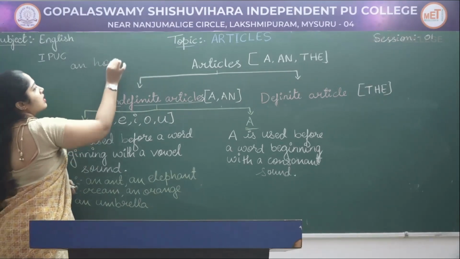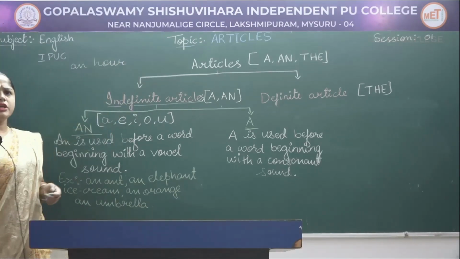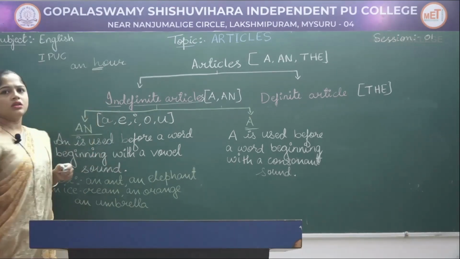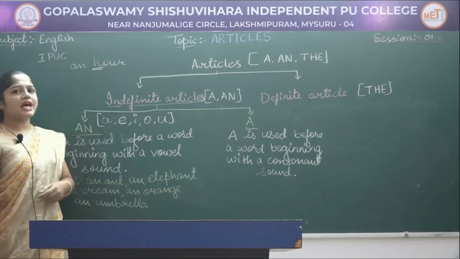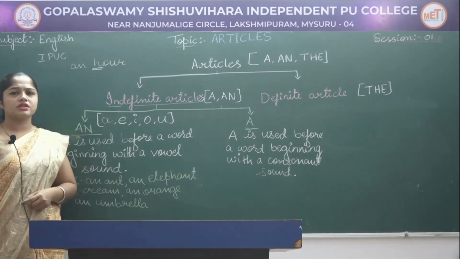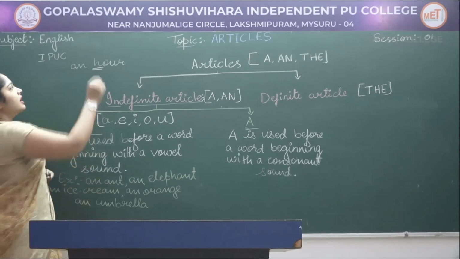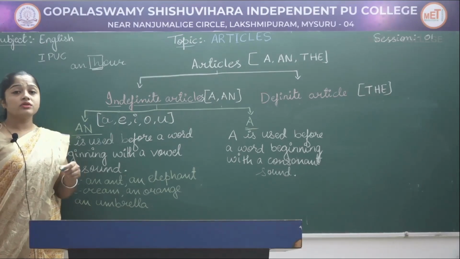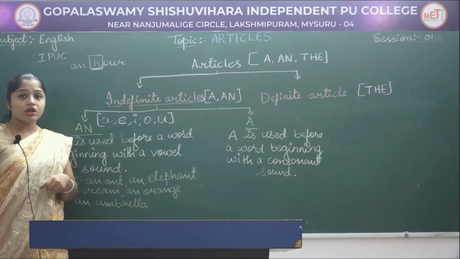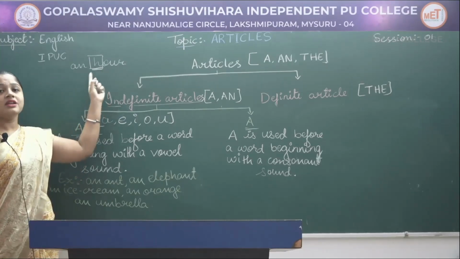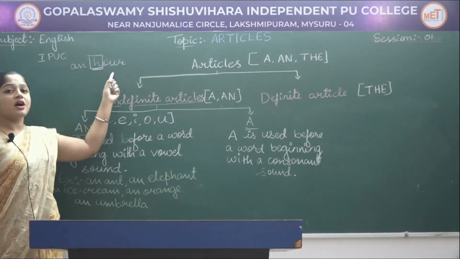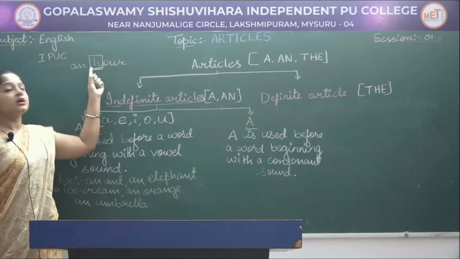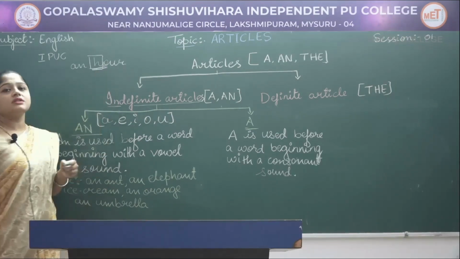An hour. So you might ask me the question, why is it not a hour, though I have written it as an? You might ask me, why is that so? Over here, the H is silent. Okay, so H is silent. We don't say hour with an H sound, whereas we say it as our. An hour. Understood? An hour. So here H is silent, so we use the O sound, that is our.